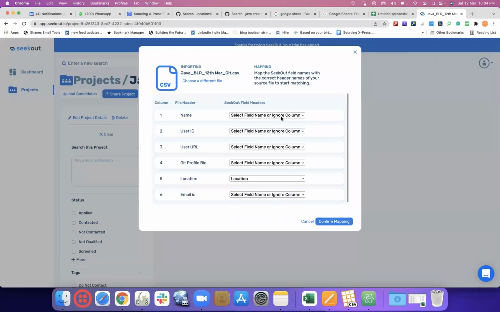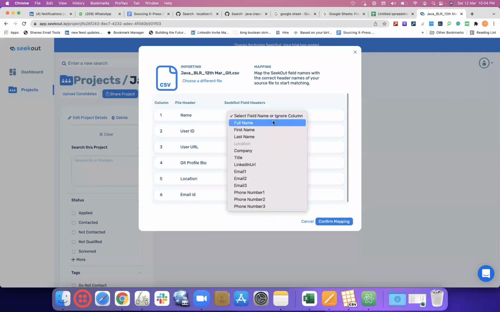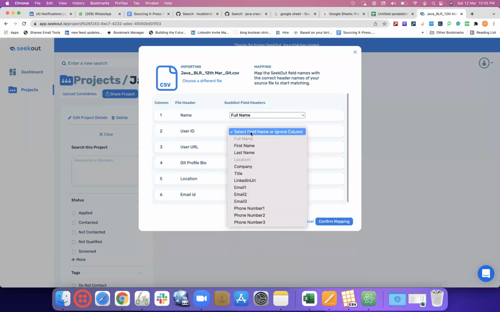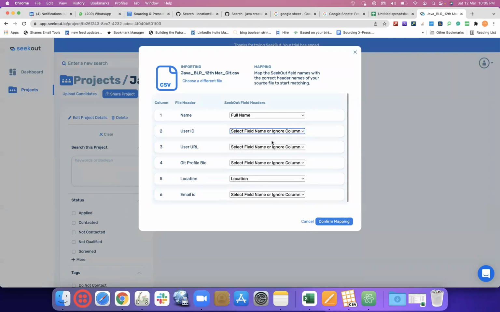So name field, we had a full name, right? We did not separate them into first and last. Yes, we had a full name. So we would say full name. User ID. So we are mapping the things. User ID, we don't see anything for user ID here. So we just ignore it as it is.